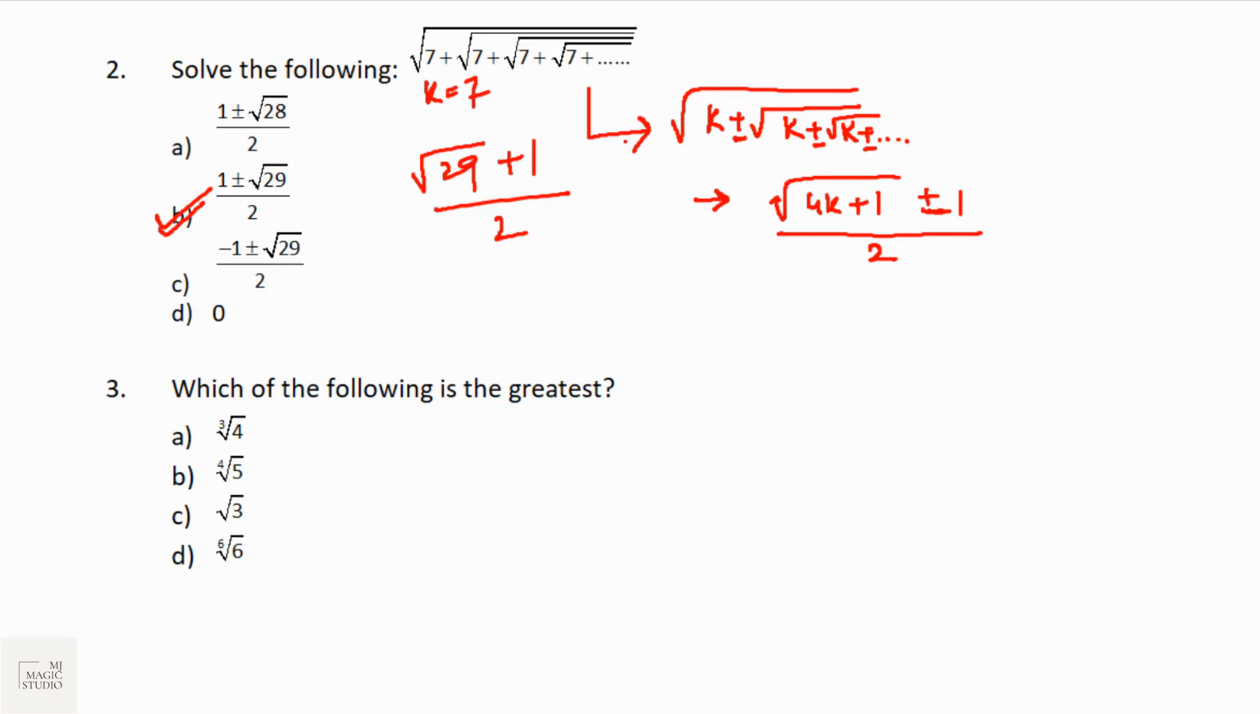There is no need for such a complicated solution, such as setting it equal to x, squaring on both sides and then forming a quadratic equation. Just try to remember this. And there are many pattern questions of this form. Please practice that also. Question number 3, which of the following is the greatest?